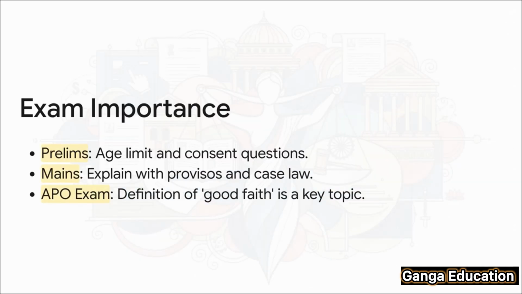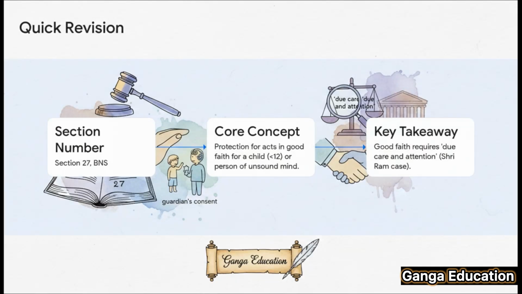Okay, so let's talk about the big question. Why is this so important for your exams? Well, this section is a hot topic for both the judiciary prelims and mains. For your prelims, you can expect direct questions about the age limit, under 12, or the need for a guardian's consent. For the mains, you might get a descriptive question where you'll have to explain the whole section, including all those exceptions we just talked about, and, of course, cite the Sri Ram case. And if you're preparing for the APO exam, that specific definition of good faith is a topic that comes up again and again.